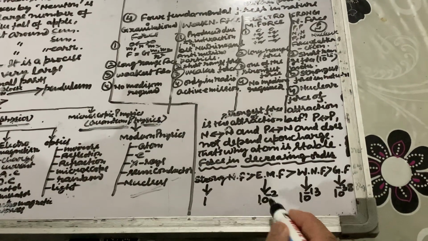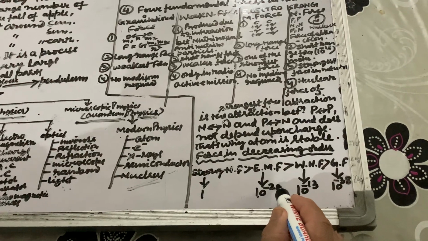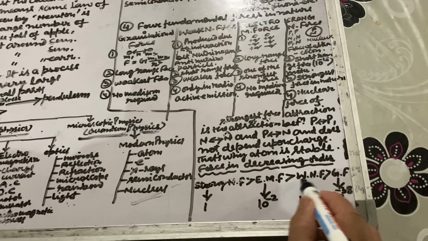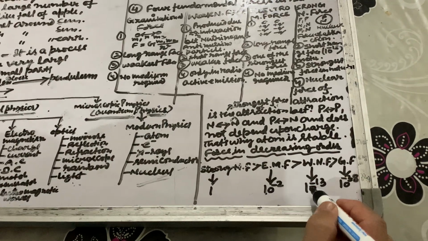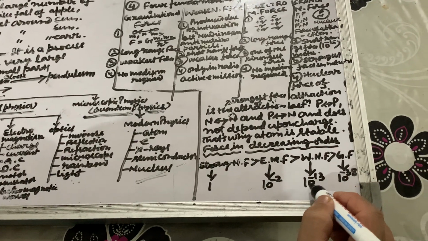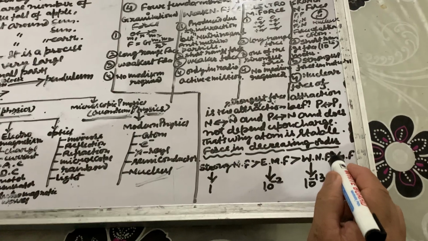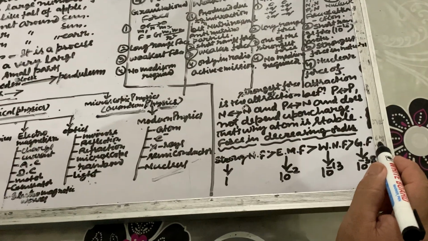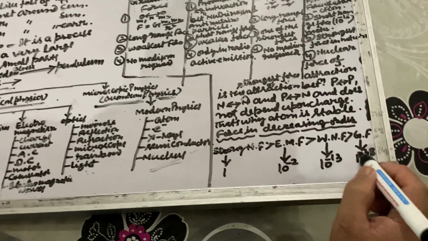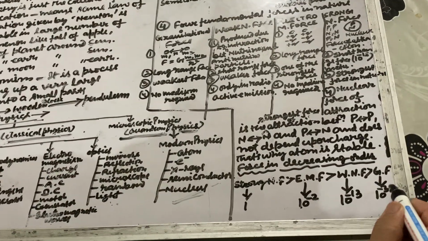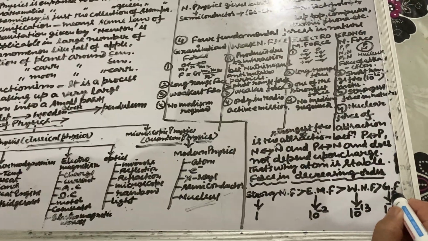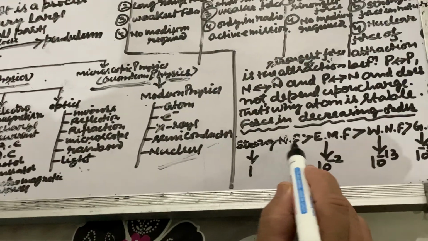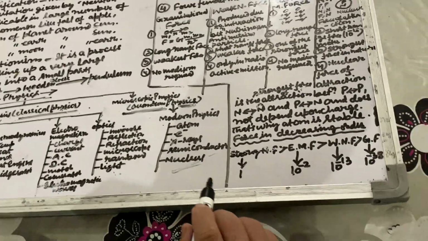This electromagnetic force is greater than the weak nuclear force, which is of the order of 10 to the power minus 13, and this weak nuclear force is greater than the gravitational force, which is equal to 10 to the power minus 38. So the gravitational force is the weakest force, and the strong nuclear force is the strongest force.